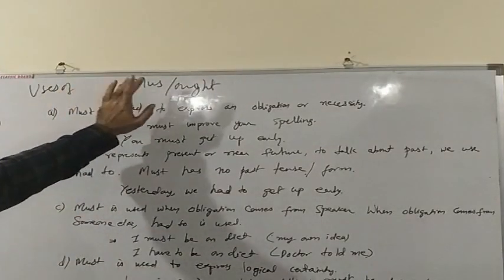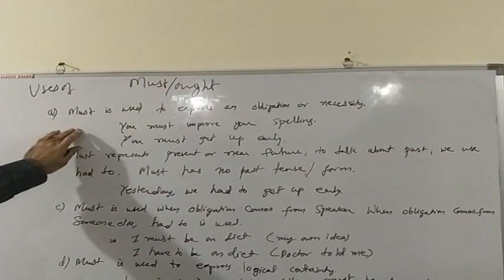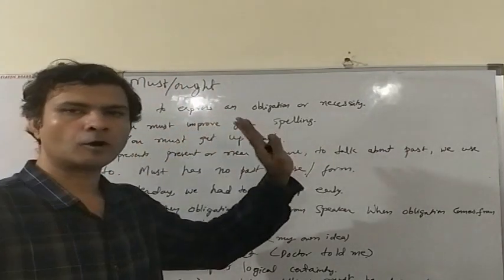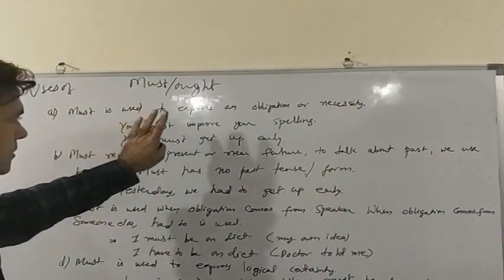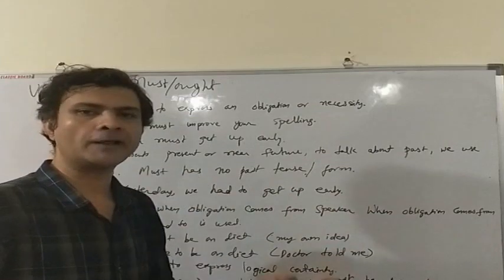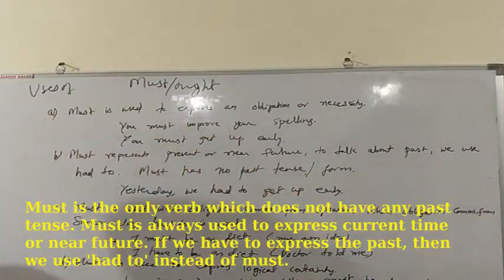The next model is must. Let us check the uses of must. Must is used to express an obligation or necessity. For example, you must improve your spelling. It is an obligation. It is a necessity. You must get up early.